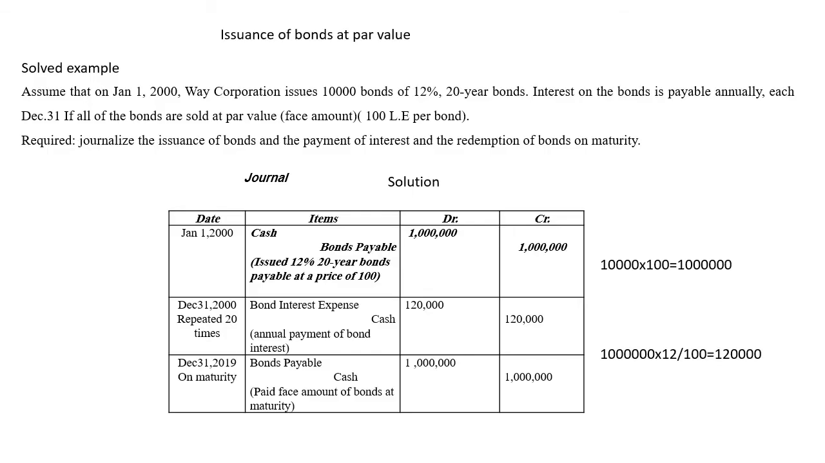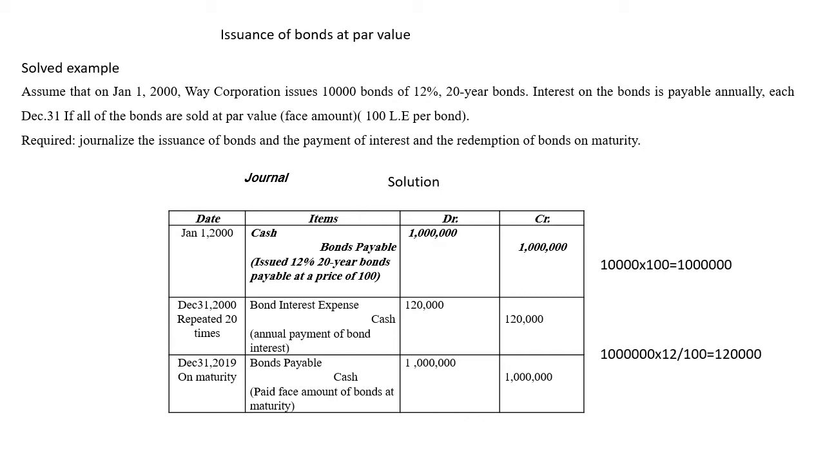Here we have a solved example for the issuance of bonds at par value. We said that bonds may be issued at par value, at premium, or at a discount, and we are going to study these three different cases. For the first case, this solved example is about issuance of bonds at par value.